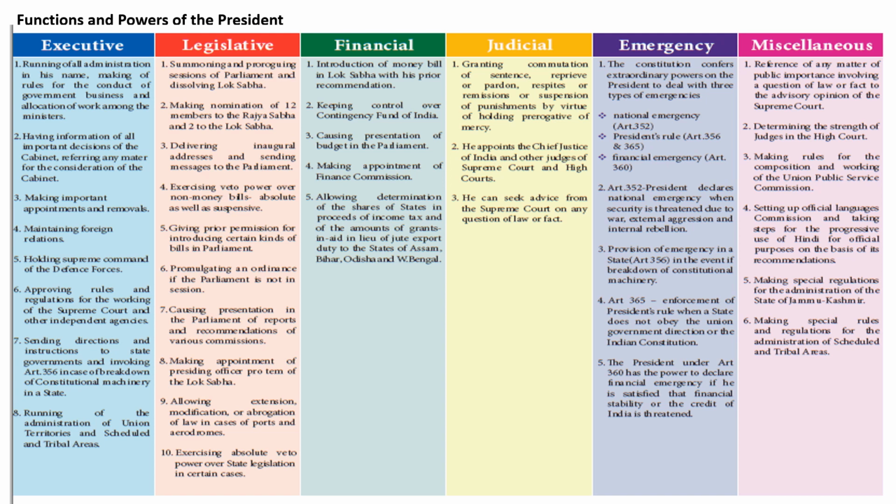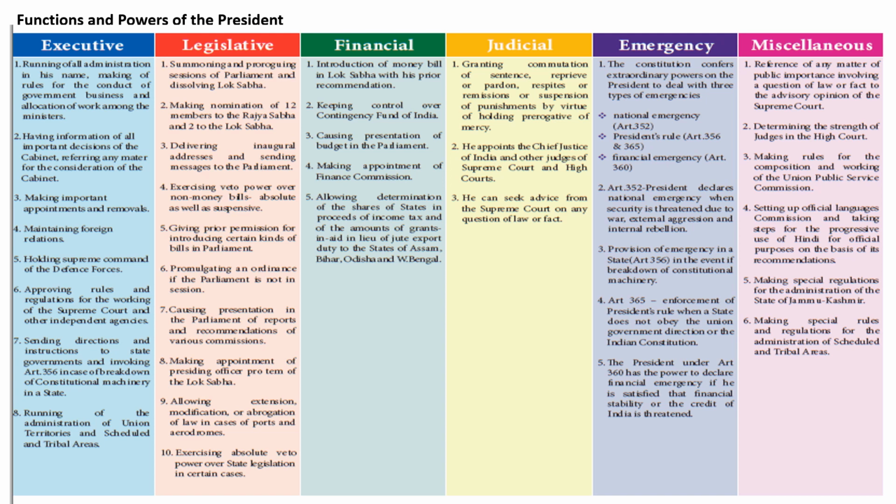Emergency powers of the President: the Constitution confers extraordinary powers on the President to deal with three types of emergencies: national emergency, Article 352, President's rule, Article 356 and 365, financial emergency, Article 360. Article 352: the President declares national emergency when the security is threatened due to the war, external aggression, and internal rebellion. Provision of emergency in a state.